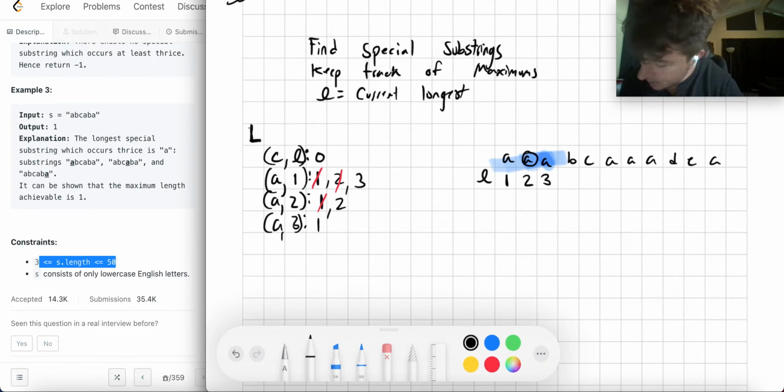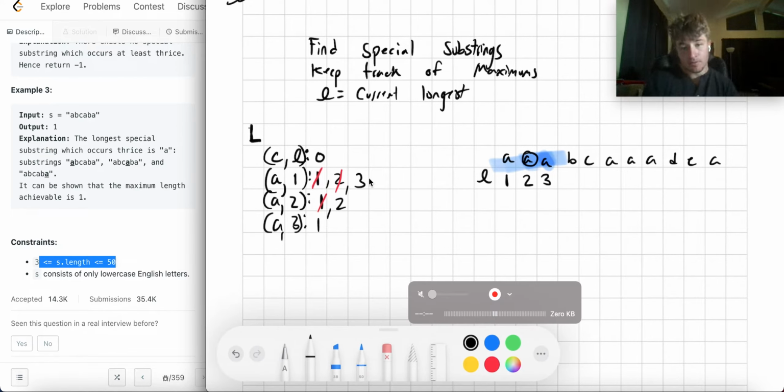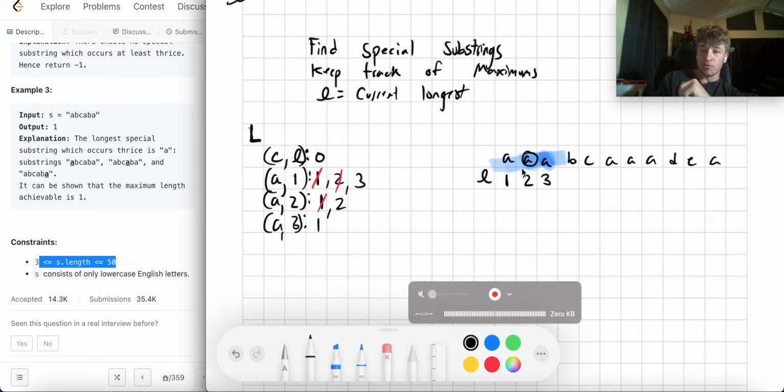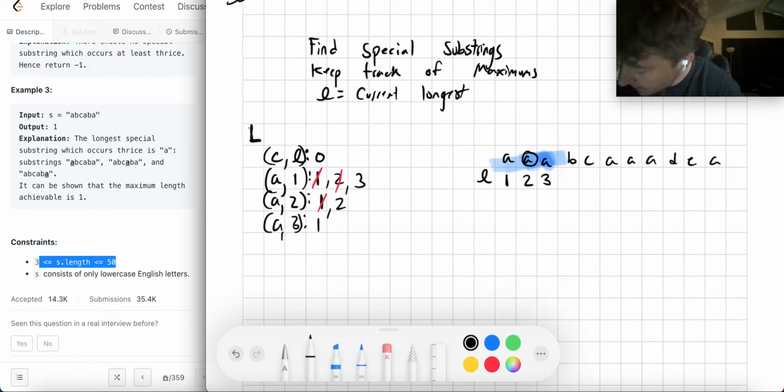So I have to cross, well, I already did this one here, right? So even though I get 3, I add 1 to 2, and I add 1 to 1, because that 3 was created using 1 plus 2, and that 2 was created using 1 plus 1, right? So in order to get 3, I had to get 2. In order to get 2, I had to get 1, right? And then I continue down this road, right?